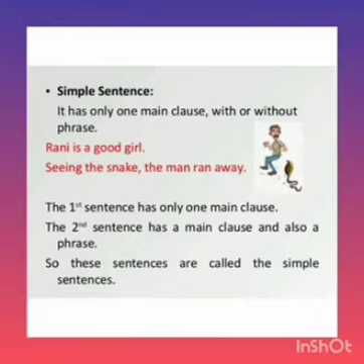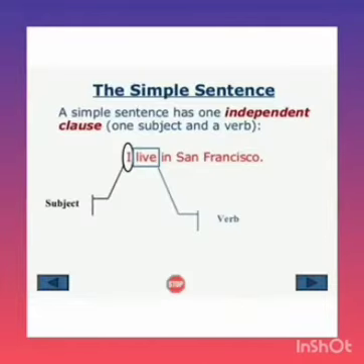I said before that a simple sentence sometimes consists of a phrase with a main clause. Seeing the snake is a phrase. Why is it called a phrase? Already we have discussed what a phrase is: a set of words which does not have a finite verb or subject. In seeing the snake, there is no subject, there is no verb. The man ran away, the sentence is complete, so it is called the main clause. So a simple sentence consists of one main clause and a phrase, and a simple sentence consists of subject and verb.